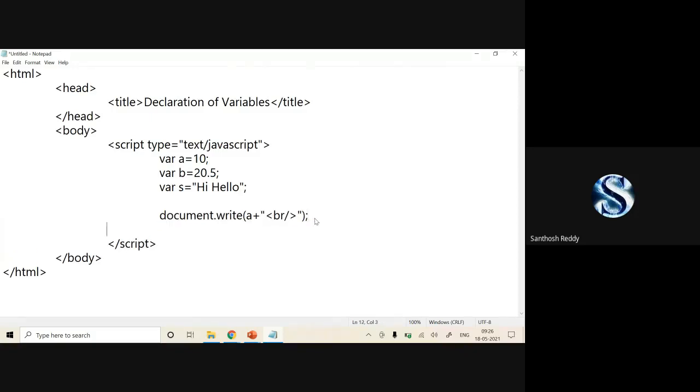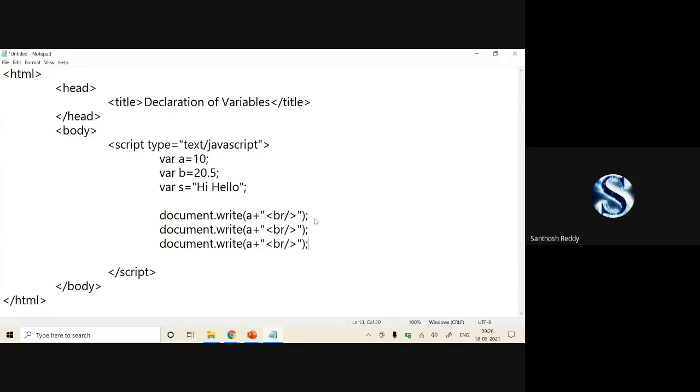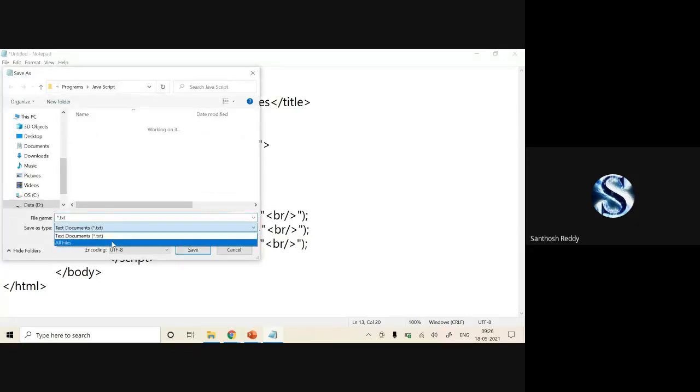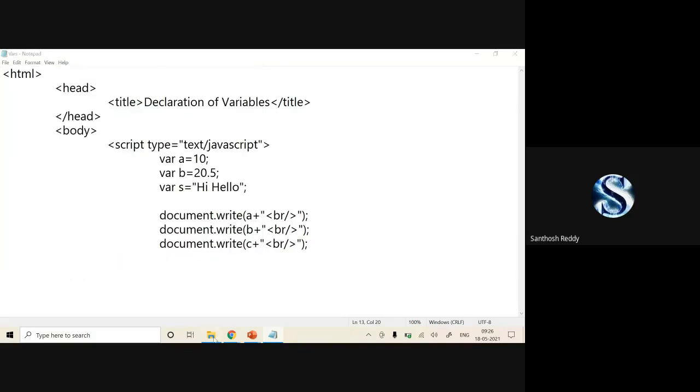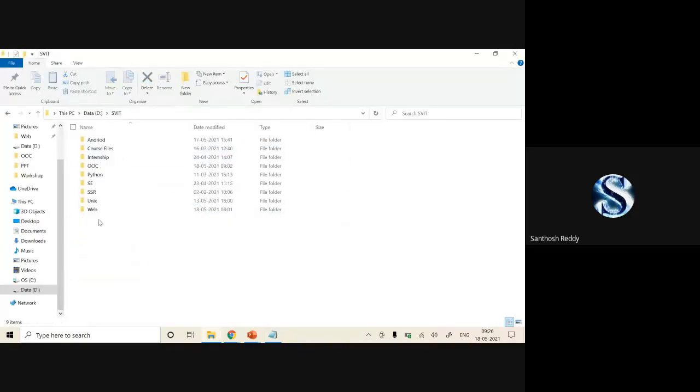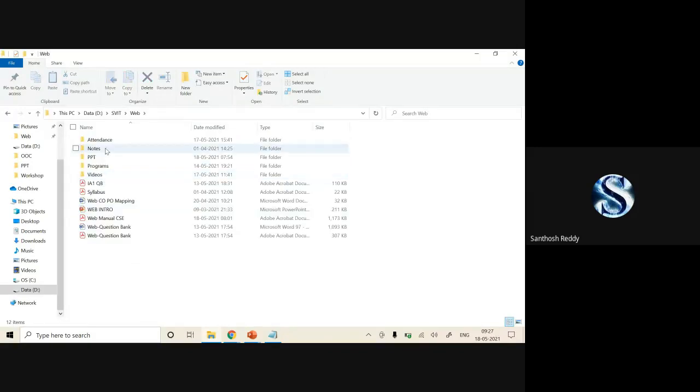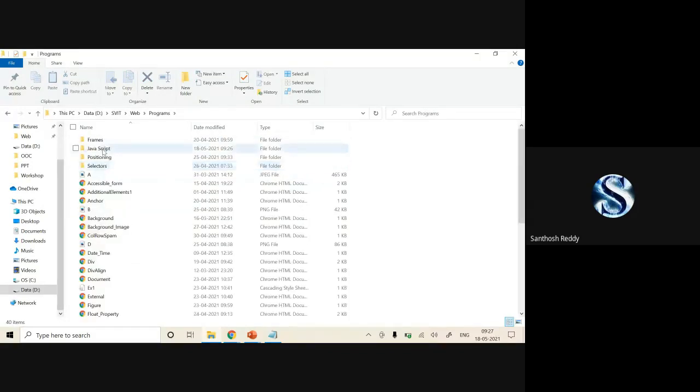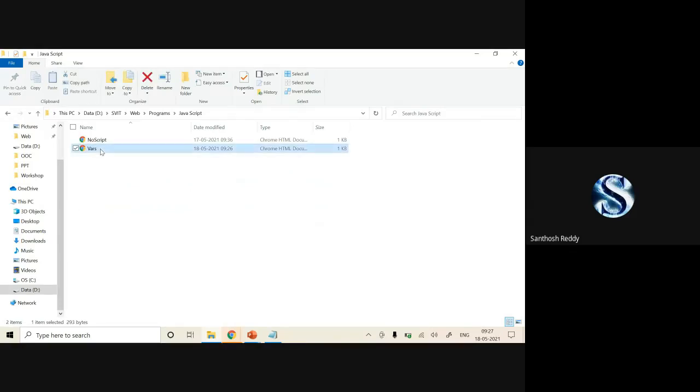Here I'll do it for b and here I'll write it for c. Now I'll save this code in HTML itself. So I'll create vars.html. Now I'll save it. So I'll go back to the program called SVIT Web Programs, JavaScript, vars.